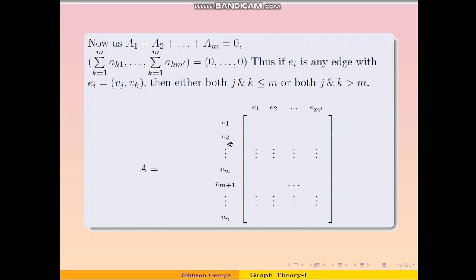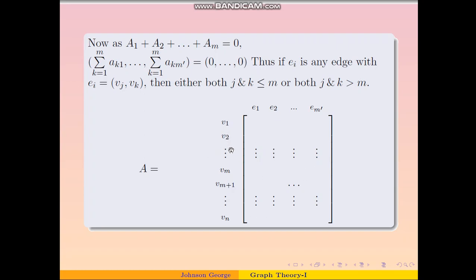Suppose that there exists an edge whose one end vertex is in this part and other end vertex is in this part. That means either plus 1 will be here, or minus 1 will be here, or minus 1 will be here, or plus 1 will be here. But because this linear combination is equal to 0, the sum of every column must be equal to 0. It will not be equal to 0 because only plus 1 is here or only minus 1 is here, and therefore the addition of the columns will not be equal to 0.